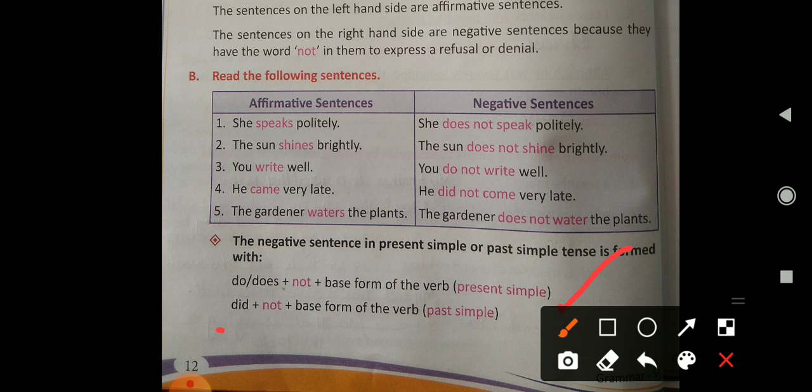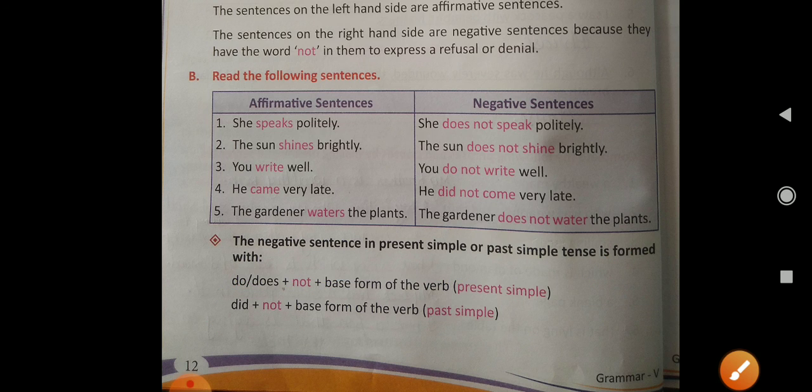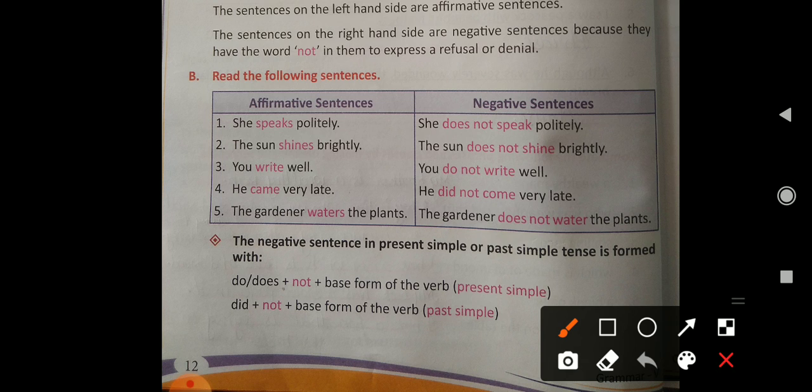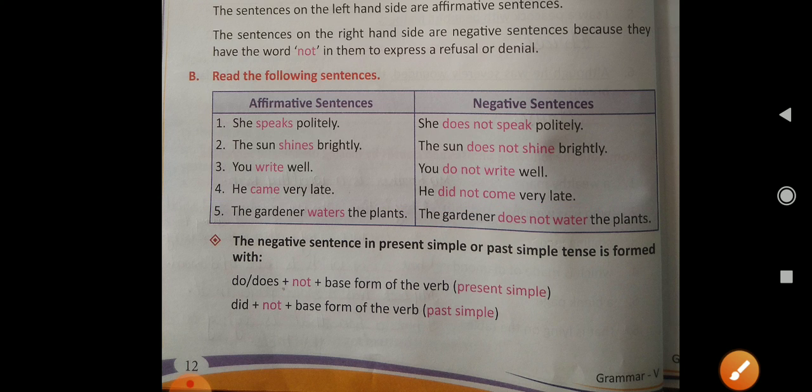And if our sentence is in past simple, then we use did not plus base form of the verb. And did not we will use with both the nouns. If it is plural, then also we will use did not, and if it is singular, then also we will use did not. Like he came very late, he did not come very late. Clear? Now come to the next page.